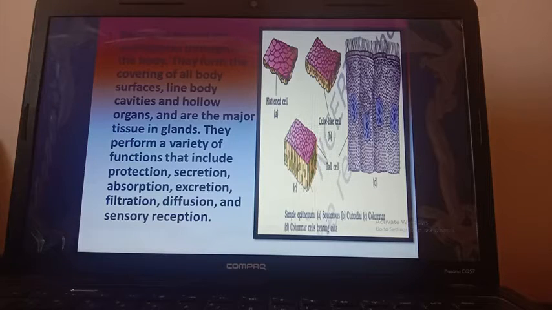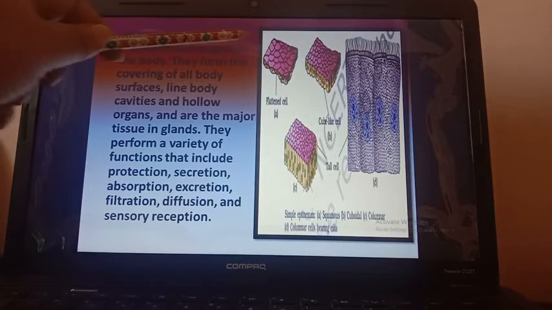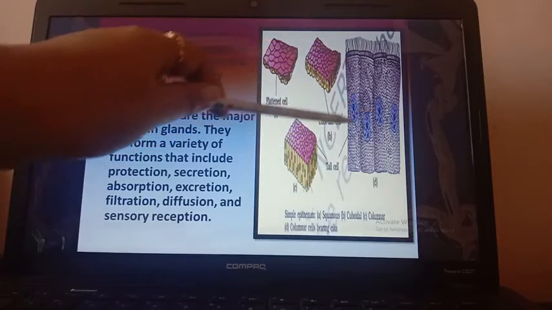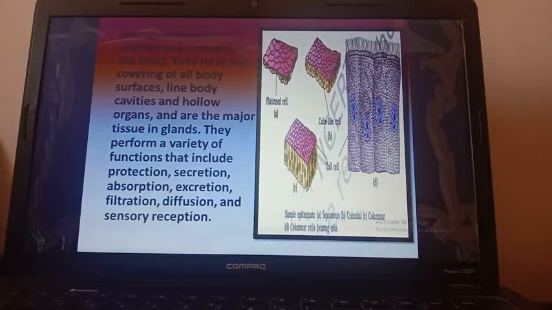So if we talk about the structure of epithelial tissue, you can see these are the four types of epithelial tissues. The cells are so compactly arranged that there is no intercellular space.